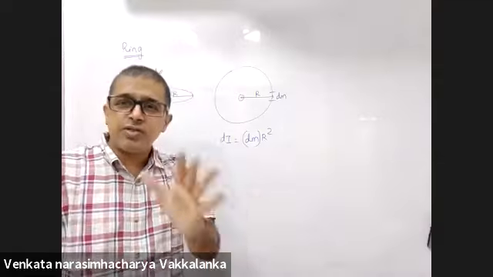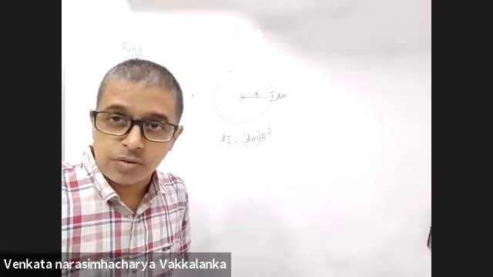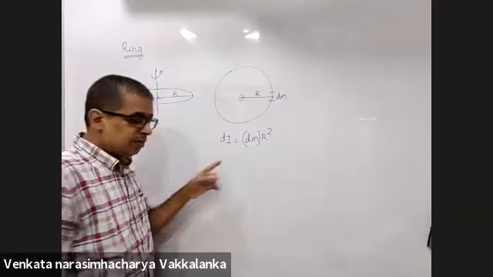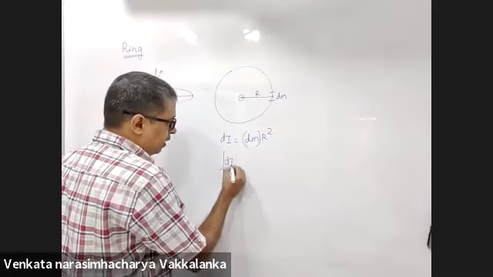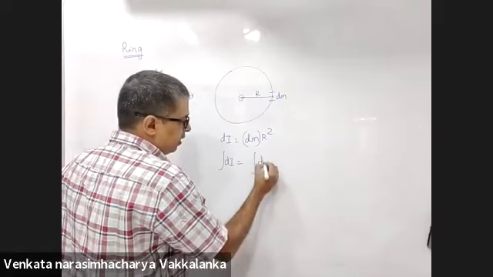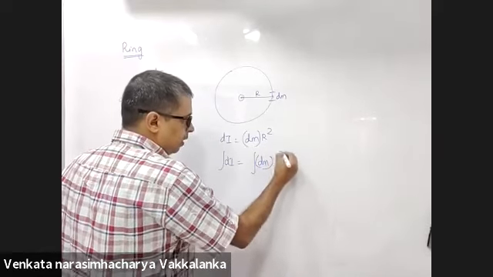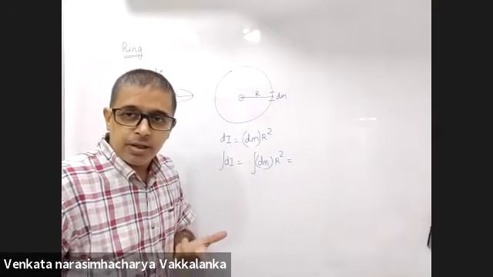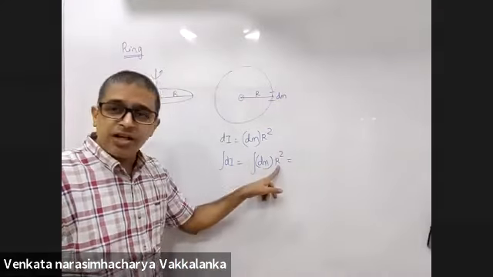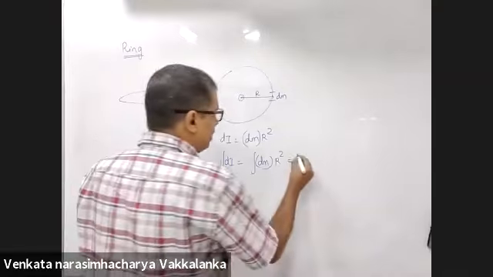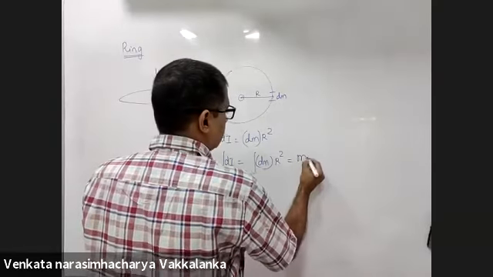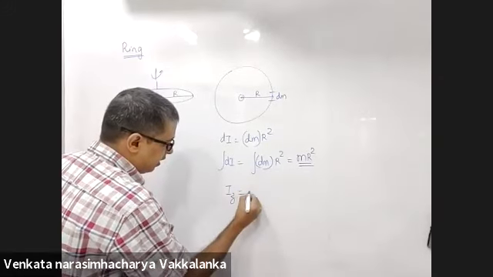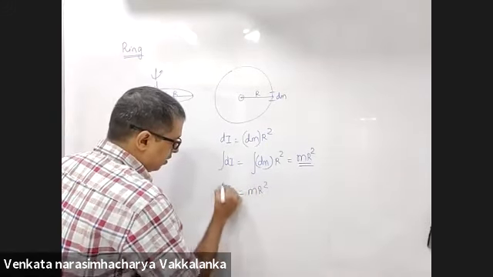This is the best derivation that you will come across. I have to integrate this. Integral dI is integral dm into r square, where r is a constant. Integral dm is m, so Iz is mr square for a ring.